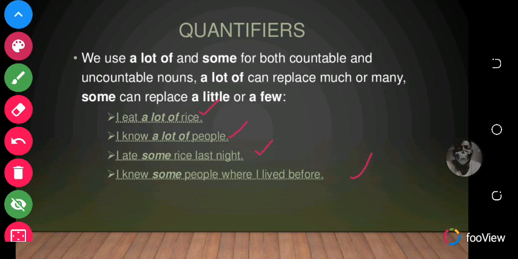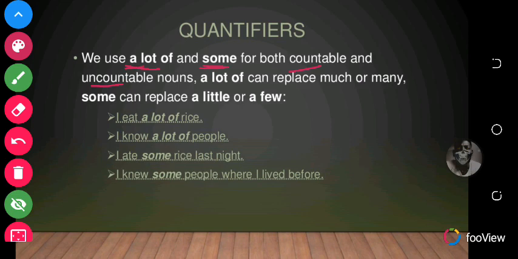So what it's saying is that a lot of and some are used for both countable and uncountable nouns. It doesn't matter whether the noun can be easily counted or not. You can use a lot of and you can use some for them.